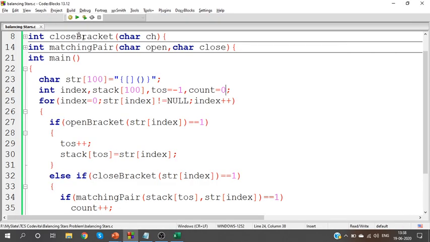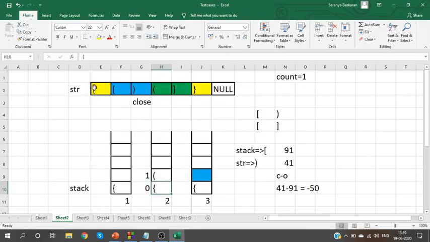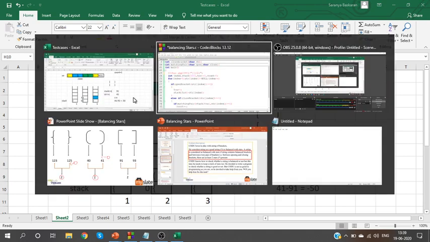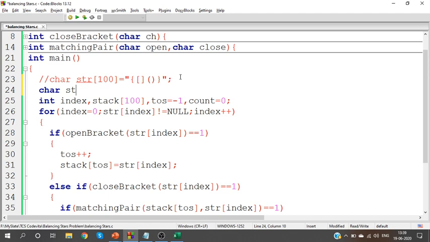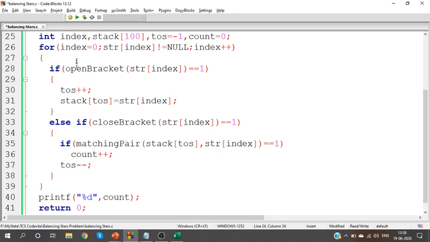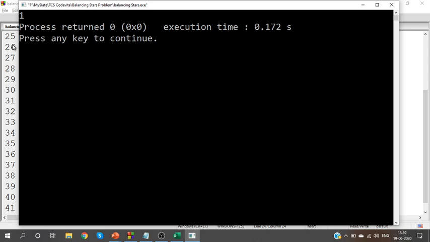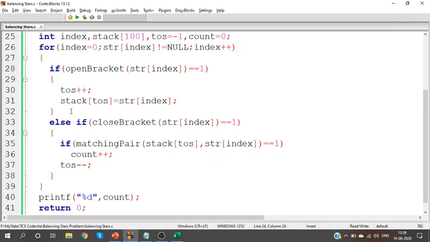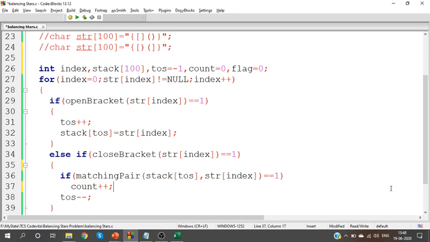On the other hand, if I change it a little for our second test case, remember our second test case: curly bracket, square bracket and round bracket. Okay, curly bracket, square bracket, close round, open round, close square, close curly. In this case, I have only one matching pair, which is the curly brackets. So count should be 1. Let us check that. You get the count as 1. So far the program can give you how many matching pairs we have.